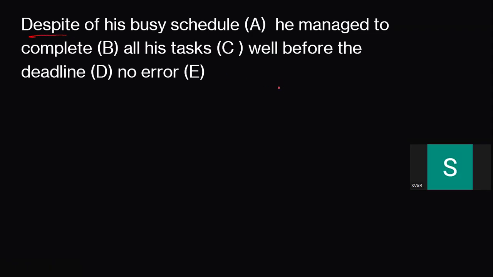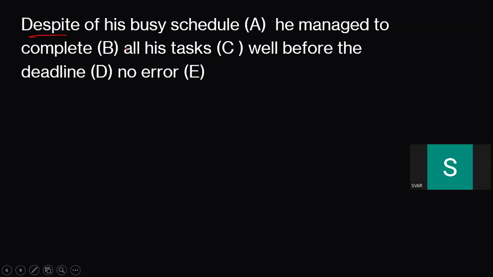Now, a very, very easy question. Despite of his busy schedule, he managed to complete all his tasks well before the deadline. And even in the last part, you'll find no error. The very important thing is this one: despite, we never use of. Why? Because despite itself includes of. So despite is equal to in spite of. In most of the one day exams, you'll find this, whereas in our regular speaking, we say despite of.